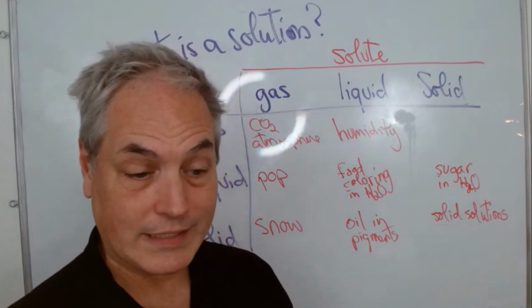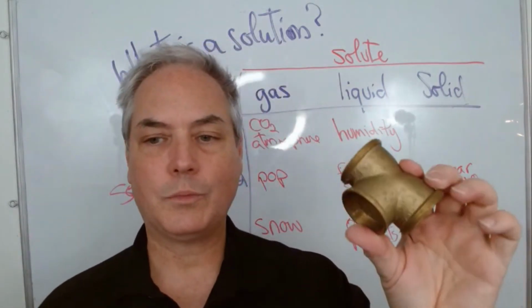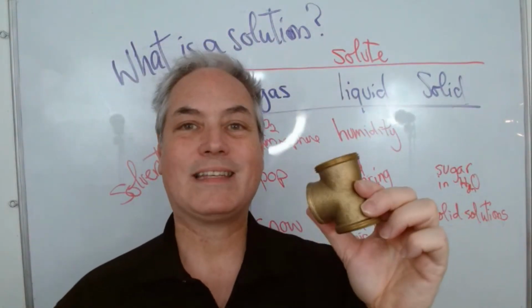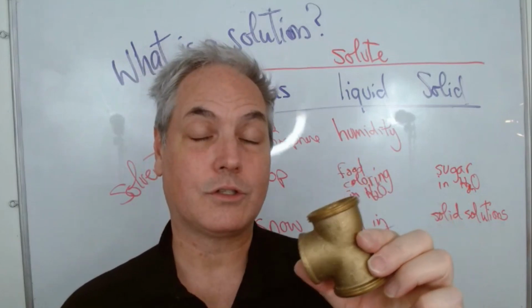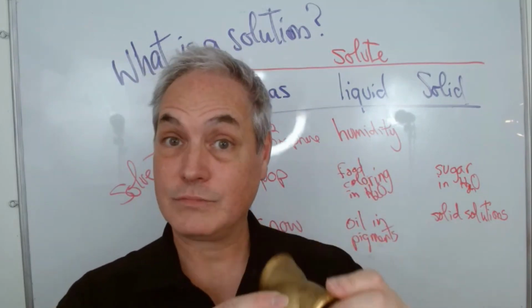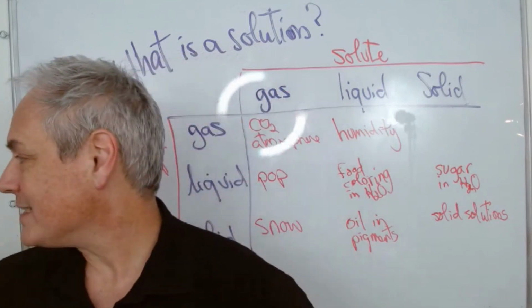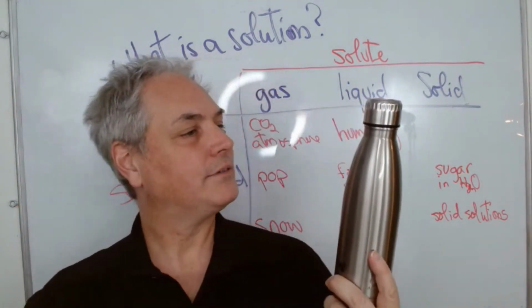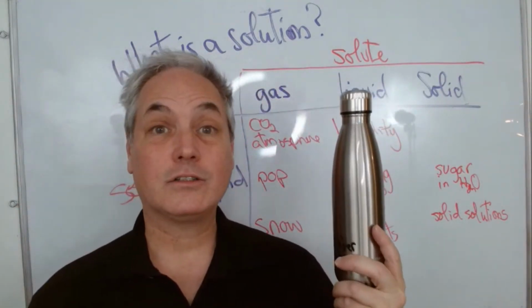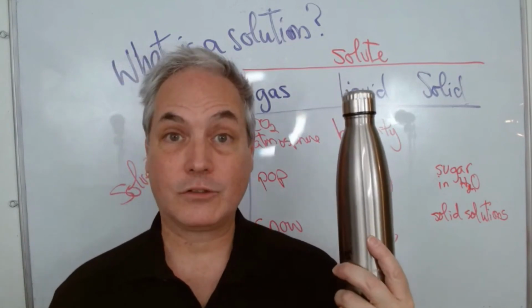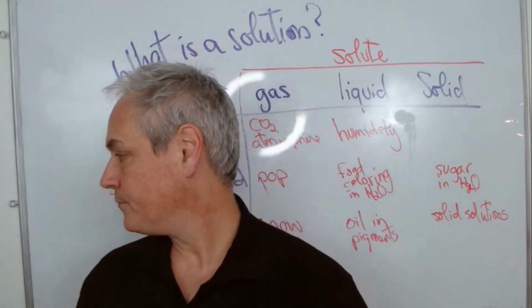And I'll give you a few examples. A solid solution would be, for example, brass. Brass is a mix of two or three metals mixed together. That's interesting. You can have stainless steel, where you have iron, nickel, chrome, and a few other metals. This is a solid solution.